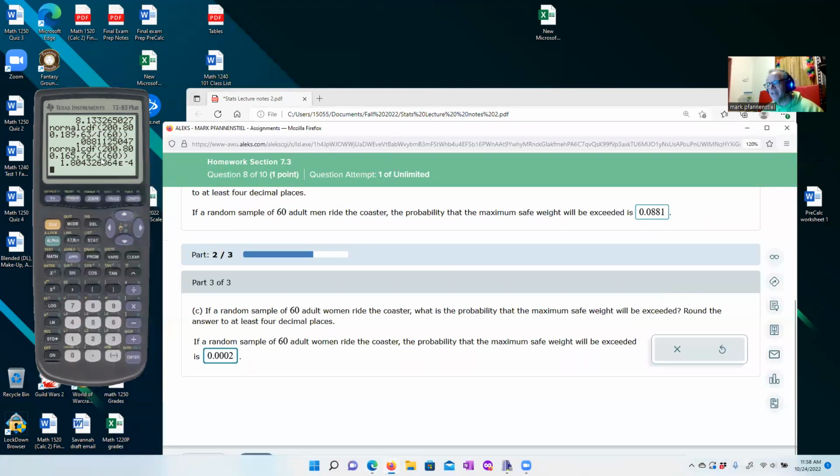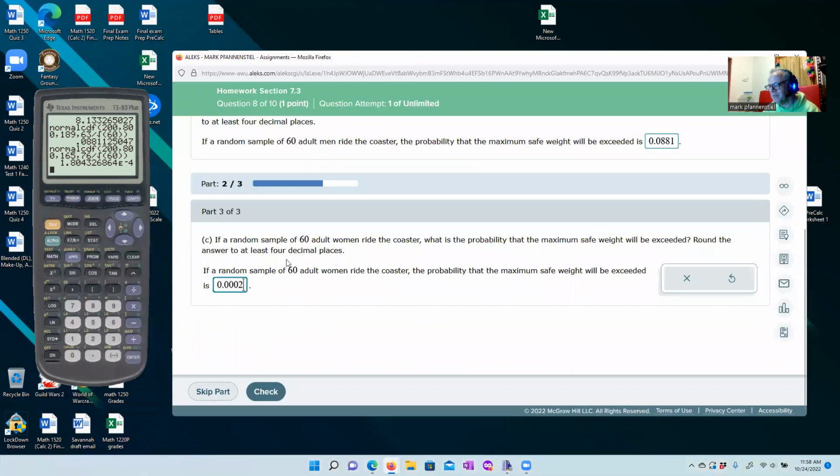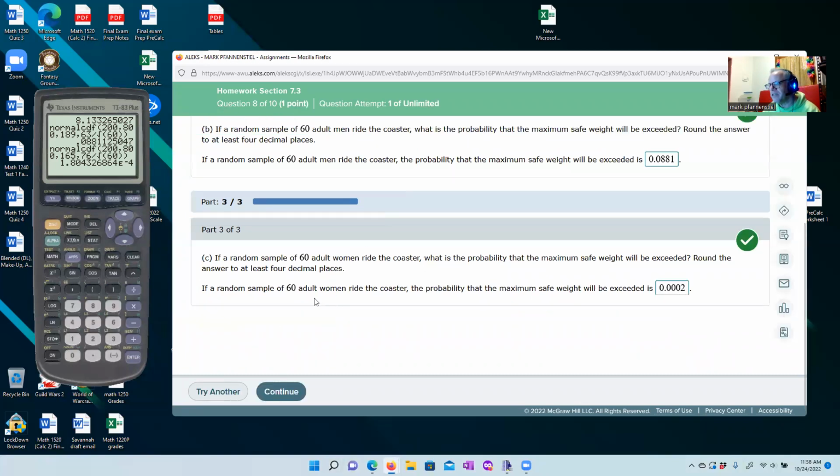The important thing for this one is first off, make sure we have the right distribution. But the second mistake I see most students make is they'll just type in 1.804 and forget this e to the negative fourth here. It's important. It's telling you where the decimal place is. It's important to remember that and put that in, otherwise they're going to give us the wrong answer. So make sure you've put the right decimal place in. We'll check, hooray, and then we'll see you in the next problem.